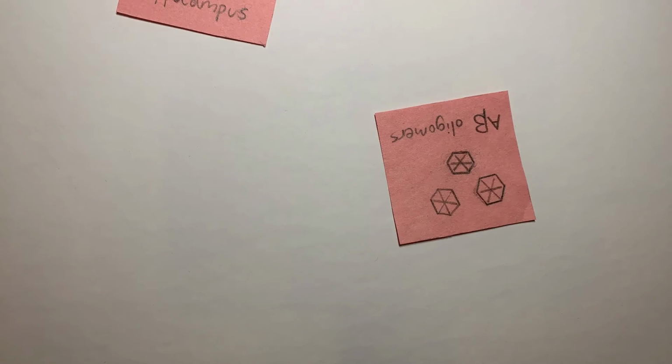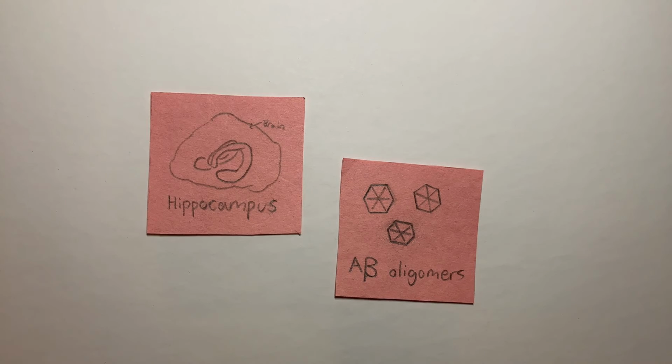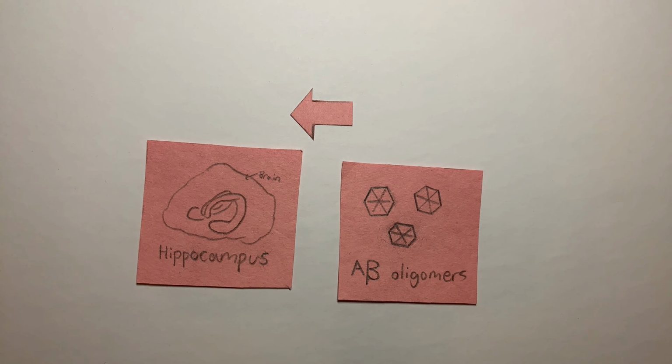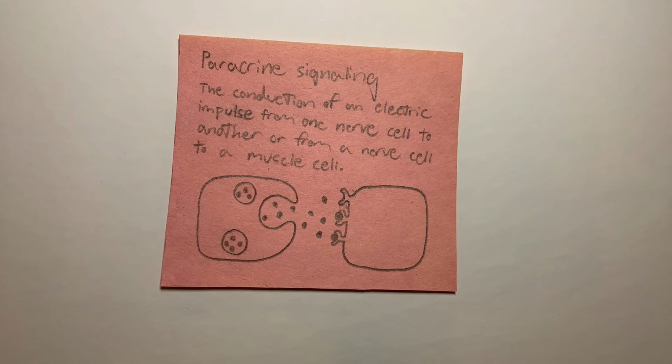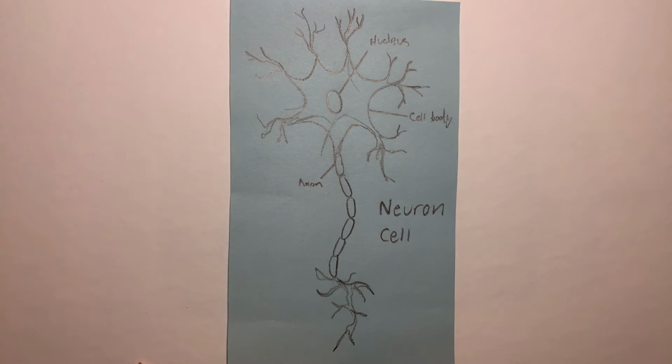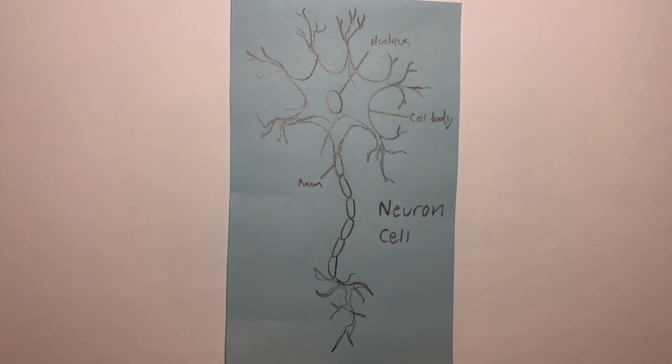Soluble amyloid beta oligomers, also known as beta oligomeric ligands or ADDLs, are the ligands that initiate the signal transduction pathway for the brain's function in memorization. They are known for being strong inhibitors for the hippocampus. This is because the paracrine signal transduction pathway takes place in the neuron cell, where signals are transferred between other neuron cells.